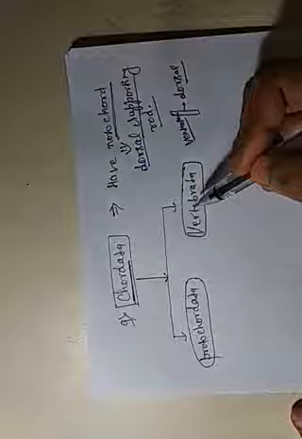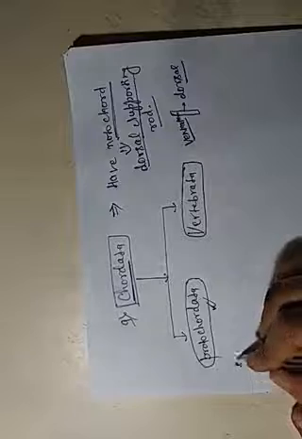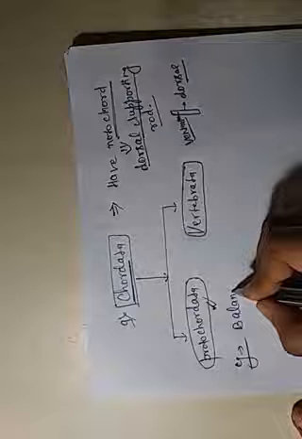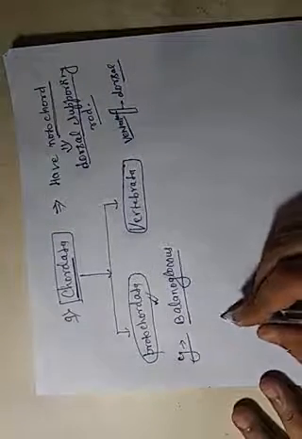Protochordata examples include Balanoglossus. Its structure is like that.